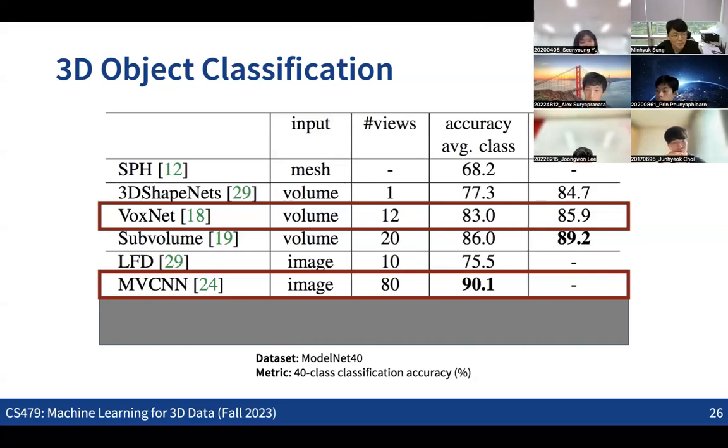Even when you have any kind of 3D data, you don't need to think about directly applying 3D specific architectures for that. You can just render 3D data into 2D images and use the image neural network. That is really a good way to deal with 3D data.